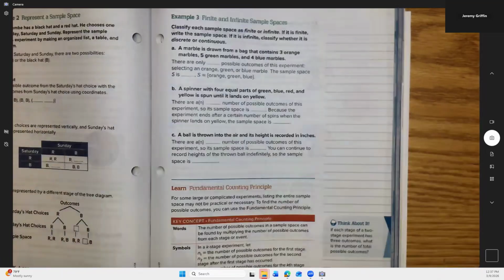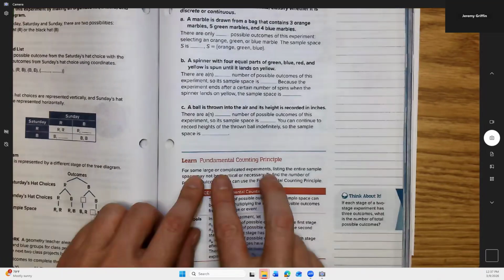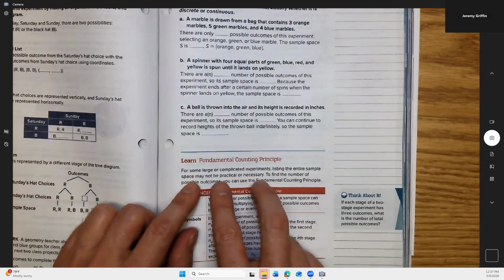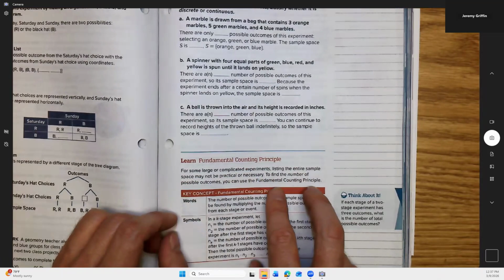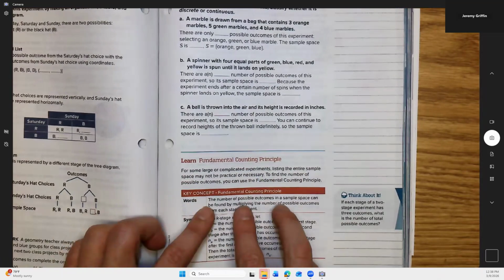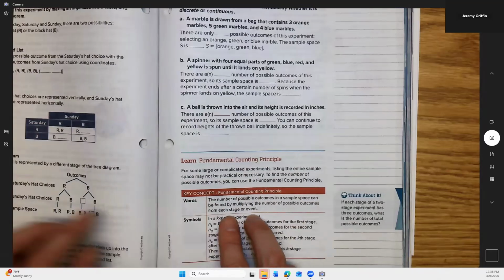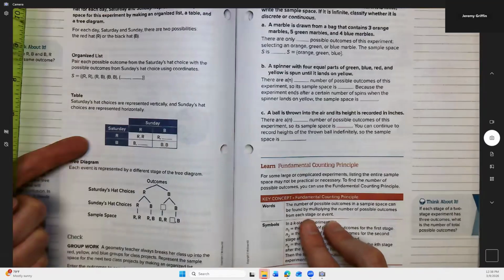All right, let's do C, fundamental counting principle. What is this about? For some large or complicated experiments, listing the entire sample space may not be practical or necessary to find the number of possible outcomes. You can use the fundamental counting principle. The number of possible outcomes in a sample space can be found by multiplying the number of possible outcomes from each stage or event. Actually, we kind of did that before.